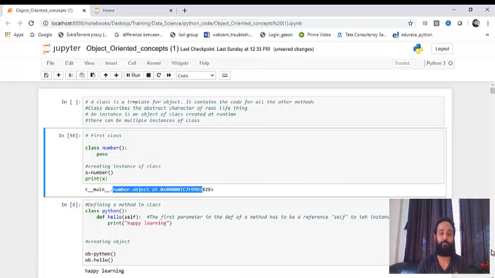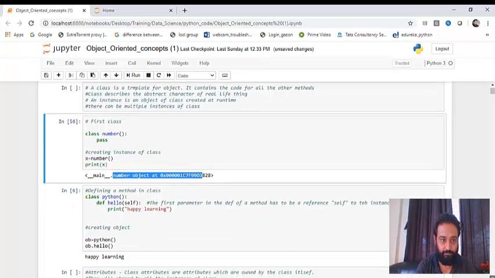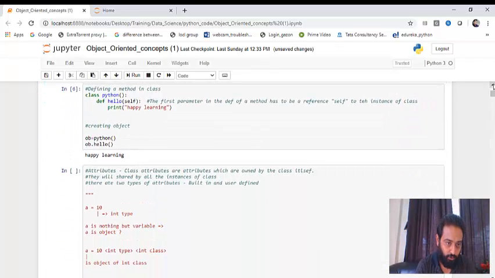So this was the basic thing. We did nothing in the class. We have not used any method. We have not used any attribute. We have just created a class, and we have just created an object for namesake to make you understand. Let us move to the second class. This will make a little more sense.